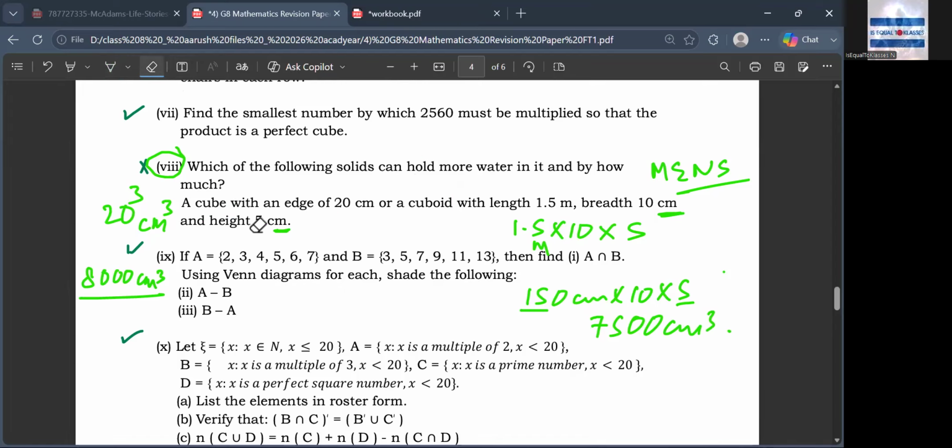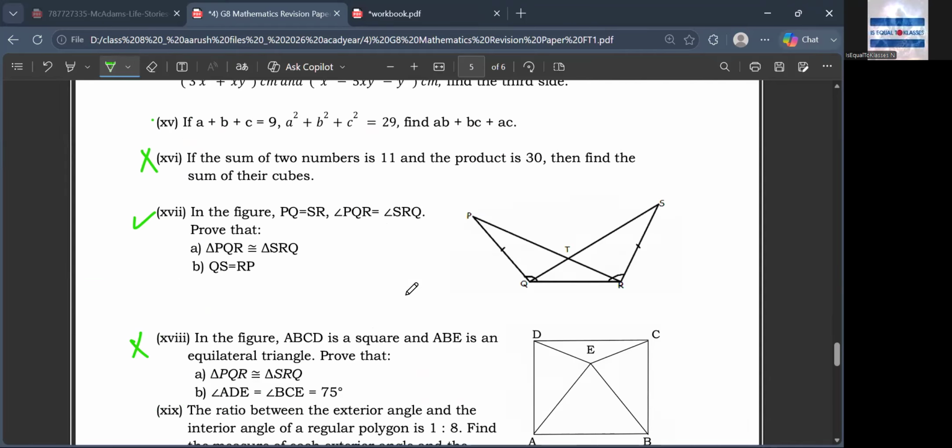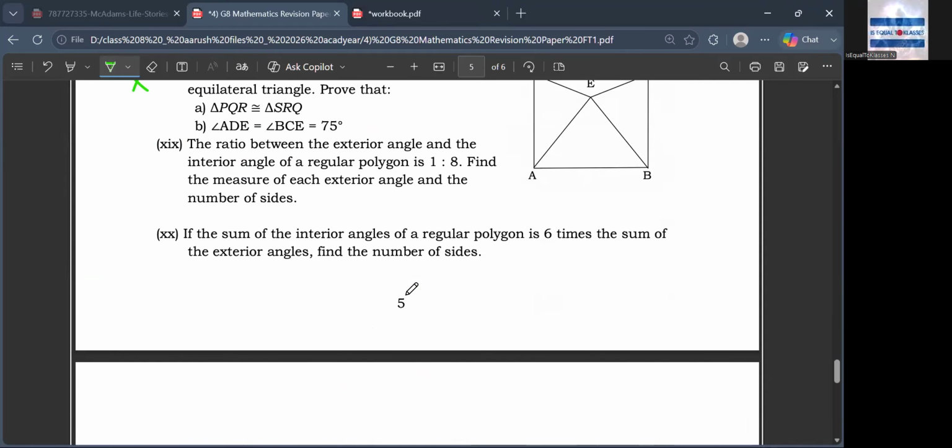What is very critical in this question is, one, you need to remember the formulas: what is it for a cube, what is it for a cuboid. But then there is another very critical thing, and that is the units. This is centimeter, this is meter, this is centimeter, this is centimeter. If anything is in meter, remember to convert it into centimeter.